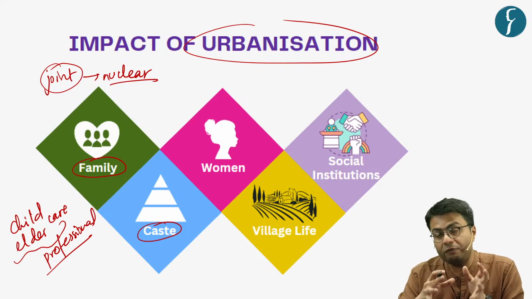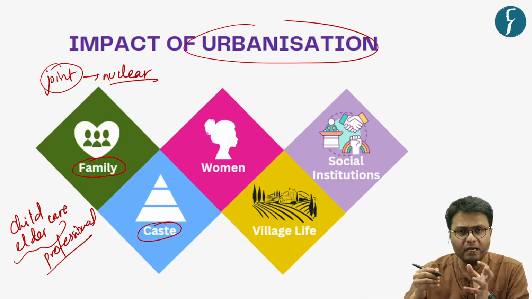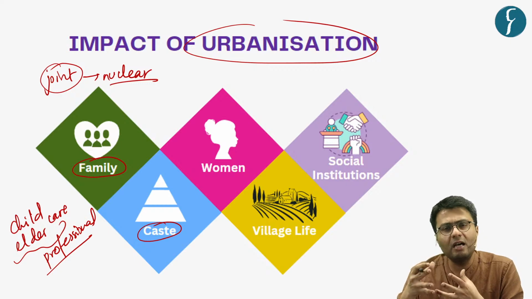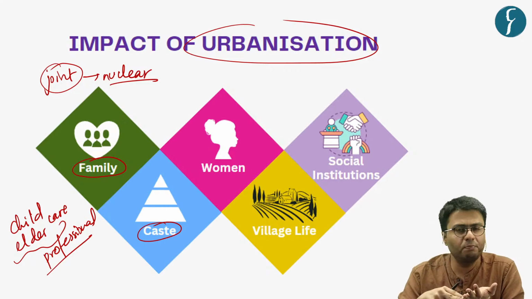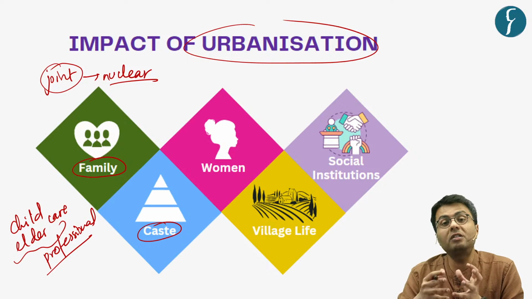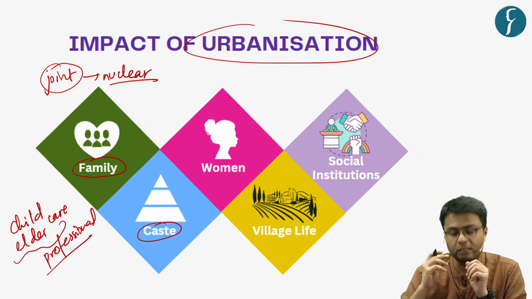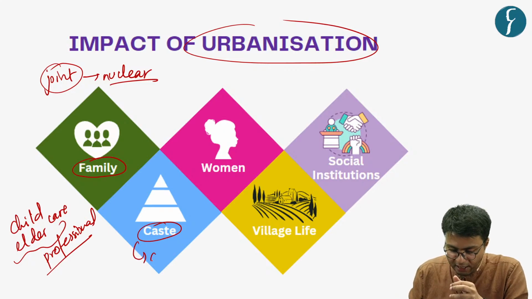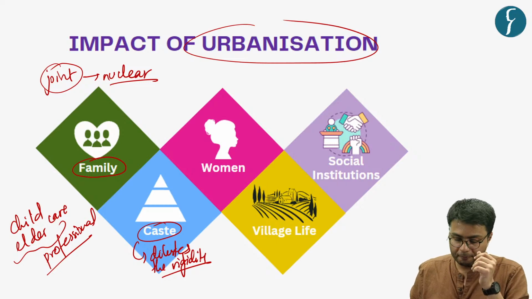But this is quite different in urban areas because when people move to urban areas, they usually hang out with people belonging to their workplace or from their educational institutions, thereby diluting the strict hierarchies based on caste. So you can say in a way that urbanization dilutes the rigidity that is defined by the Indian caste system in particular.